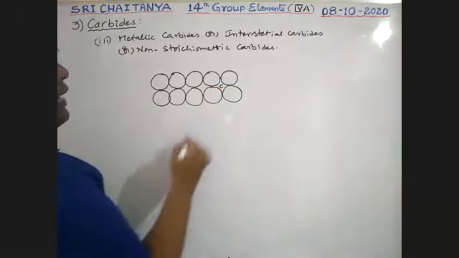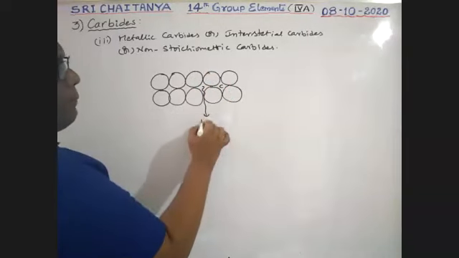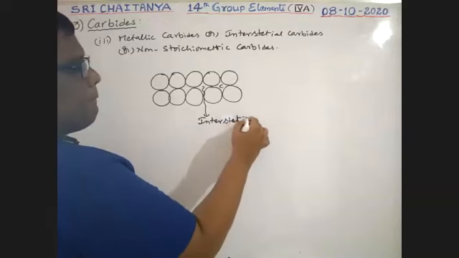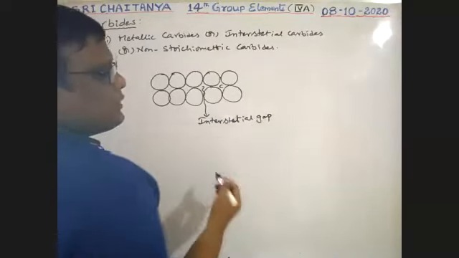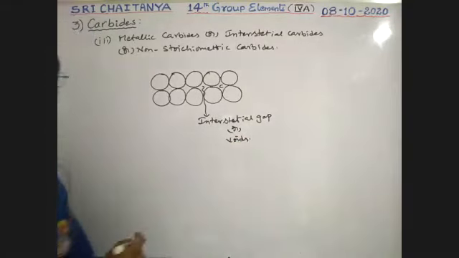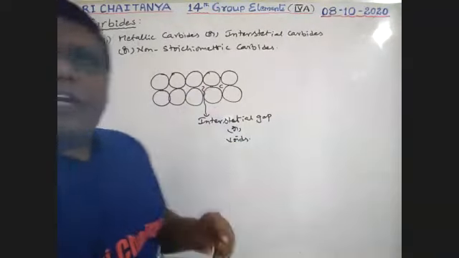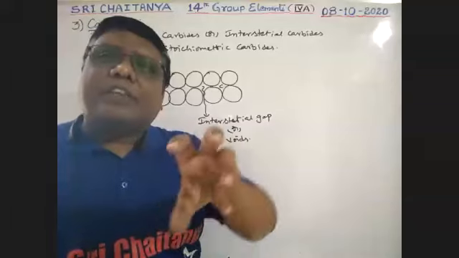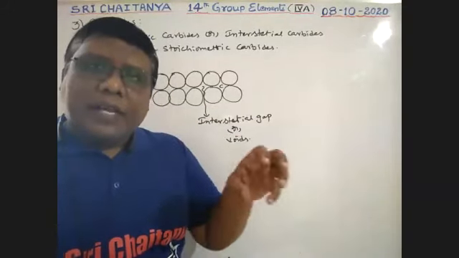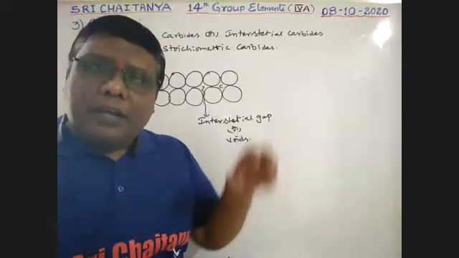These gaps are called interstitial gaps, which are also called voids. These voids are filled with carbon atoms. Within the gaps, these carbon atoms are going to be fixed.